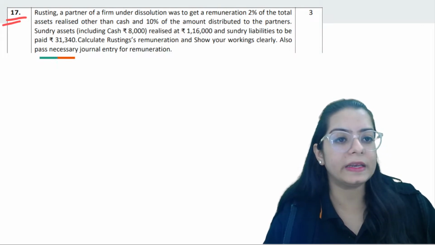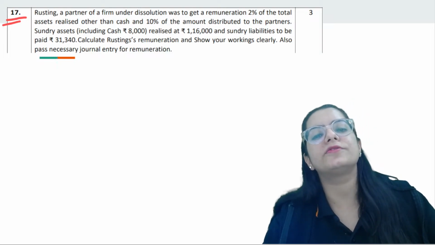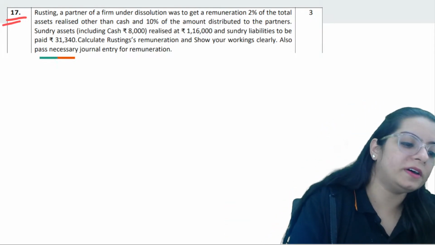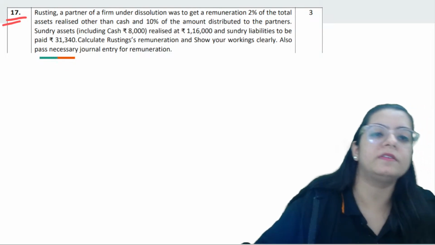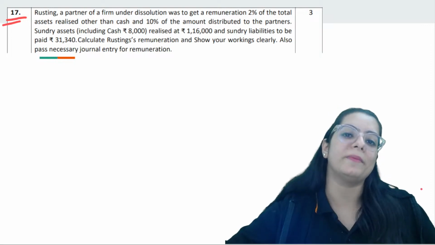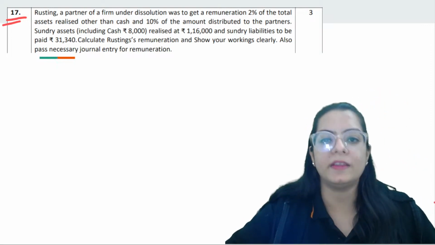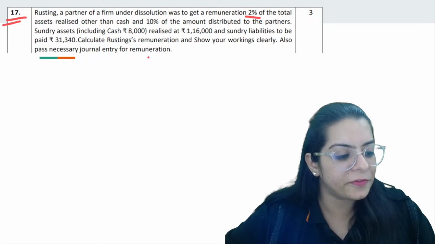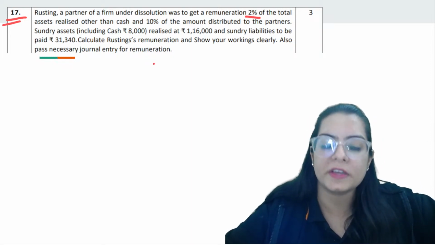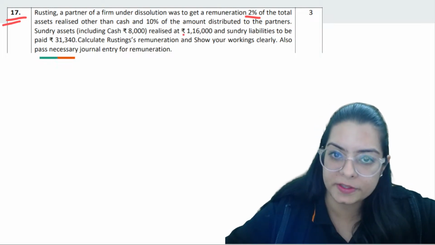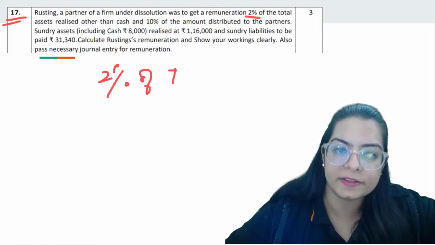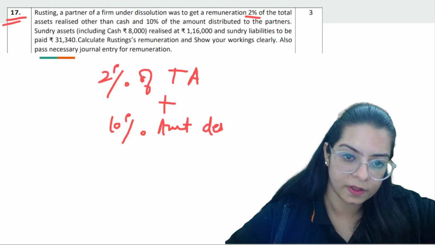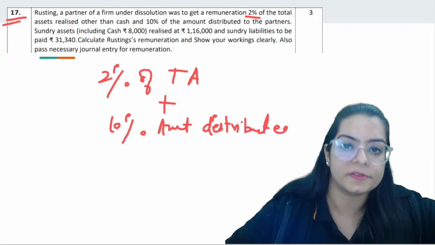So this is the question. Quickly read it out. Resting, a partner of a firm under dissolution, was to get a remuneration of 2% of total assets realized other than cash, and 10% of amount distributed to partners. So apart from the cash which remained, on the total assets he was allotted 2%, plus 10% of the amount distributed to partners.